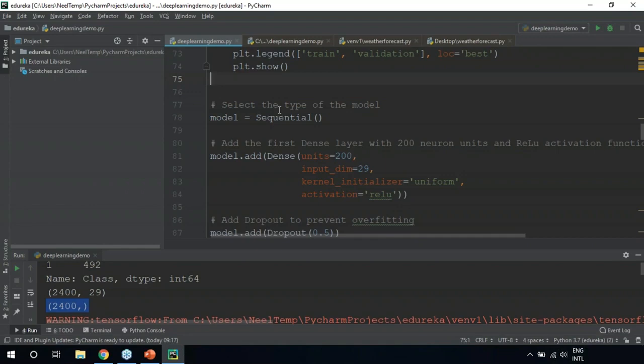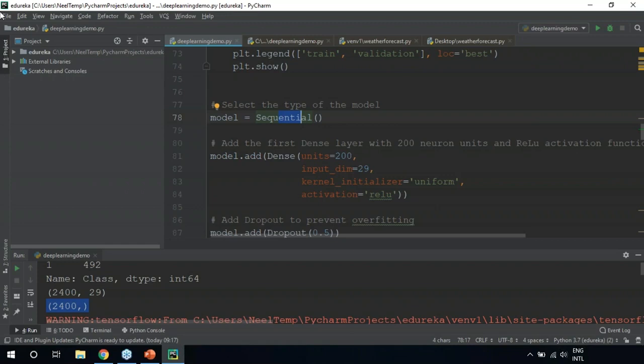Now, dropout is a type of regularization technique that is used to avoid any sort of overfitting in a neural network. It is a technique where you select neurons and drop them during the training phase. We'll be using ReLU as the activation function, which is a type of activation function just like sigmoid and tanh. The type of model that we'll be using is the sequential model. Sequential is the easiest way to build a model in Keras. We're using the Keras library over here. If you remember, I imported that in the beginning.